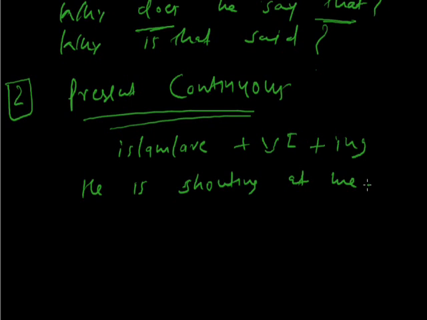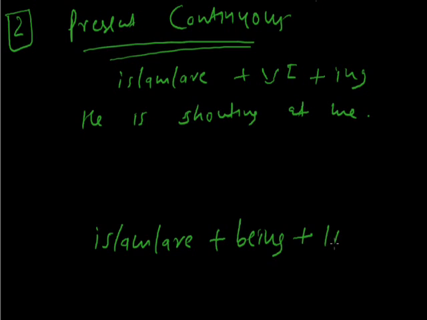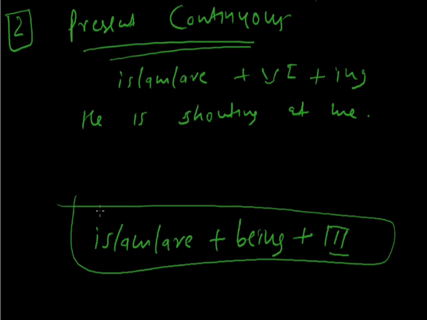Now if you want to change it into passive, what shall we do? Very easy, sir. We'll just do one thing. We will have this structure: being plus third form of the verb. Do you know why? Because in the passive voice there always has to be the third form of the verb, but then it is a continuous tense, there has to be an ing also. That's why we are using being. Is/am/are being third form. He is shouting at me.